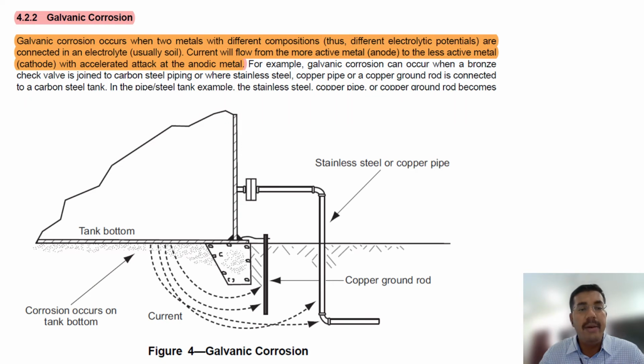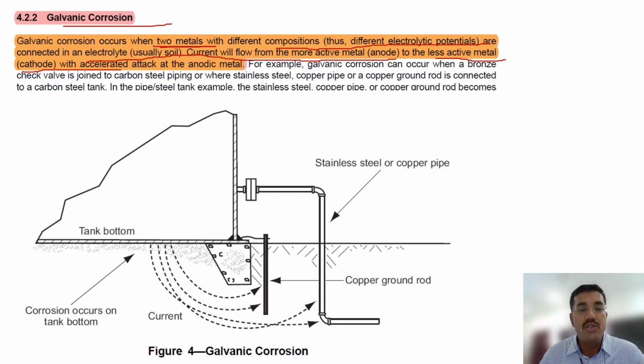Galvanic corrosion is simple. In galvanic corrosion, we have to find out which metal is more noble, okay. Galvanic corrosion occurs when two metals with different compositions, thus different electrolytic potentials, are connected to the electrolyte, and current will flow from the more active metal, the anode, to the less active metal.